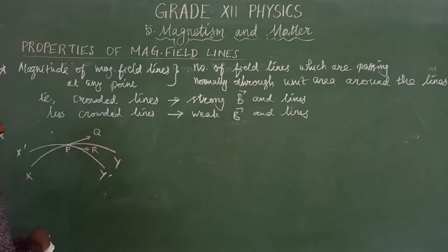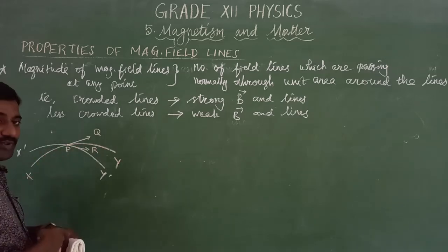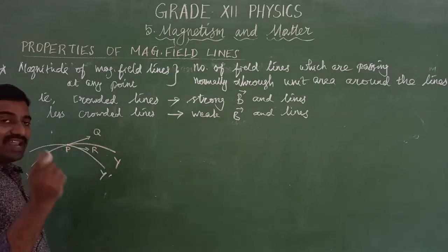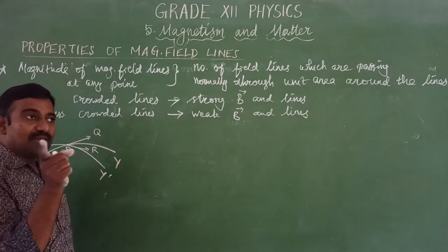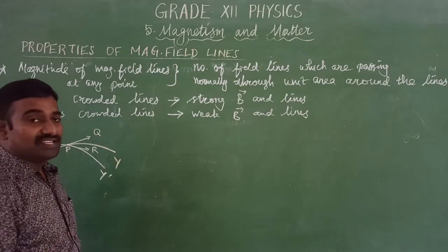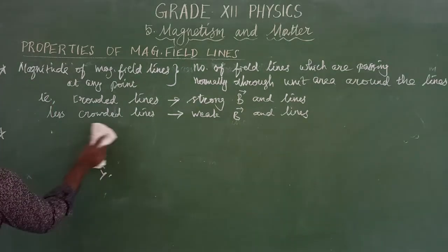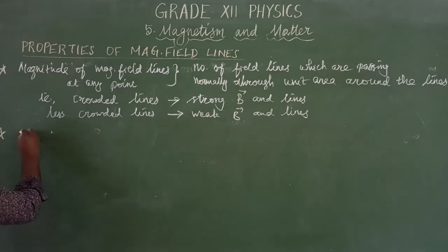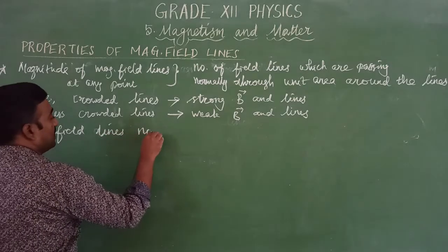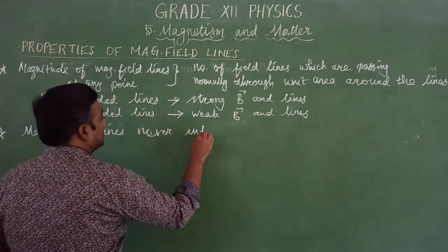Here XY and X dash Y dash are the two field lines, and P is the point of intersection. If we place a magnetic compass at that point, the compass cannot indicate two directions simultaneously. So we can conclude that magnetic field lines never intersect each other.